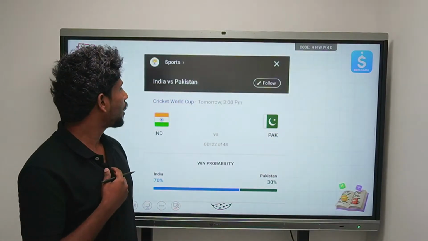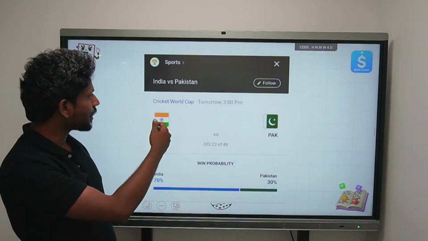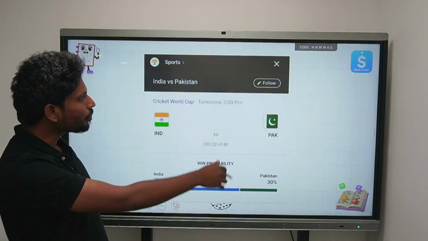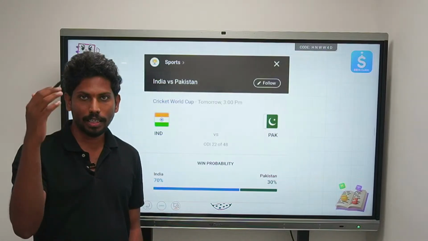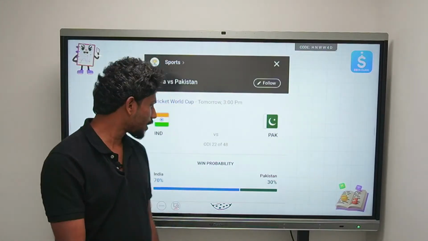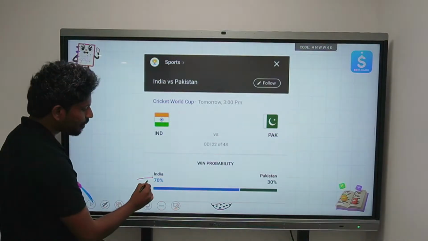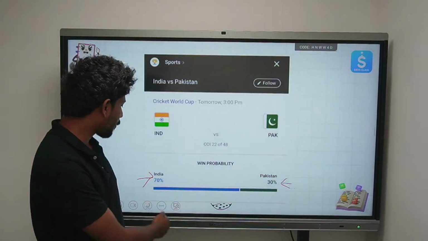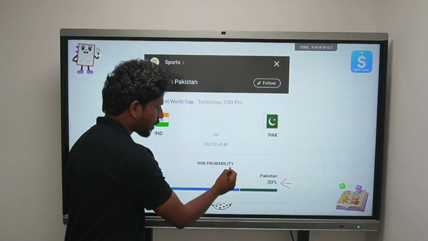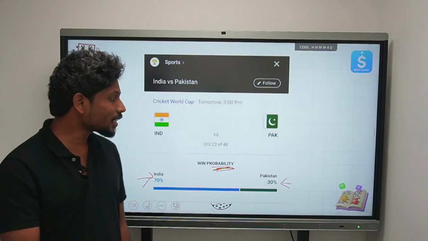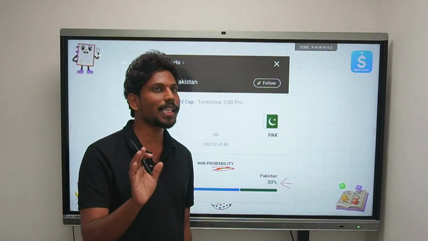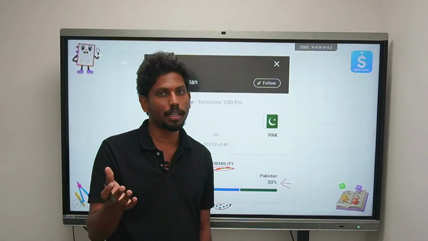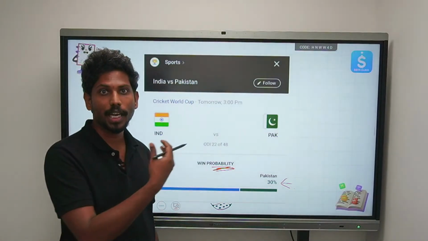Now let's see where we have actually seen probabilities. In an India versus Pakistan match, especially on CricBuzz Live or the live score on Google, you can see that there is a 70% chance that India might win and a 30% chance that Pakistan might win. This is the win probability. It does not give us an assurance, but it is an approximation or prediction of what is most likely to happen. We see this in IPL matches also.